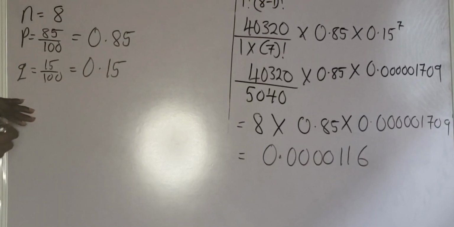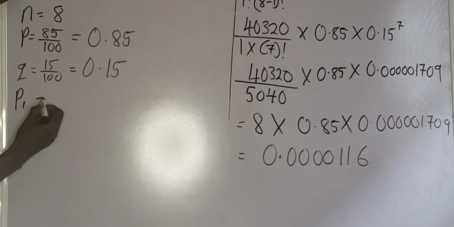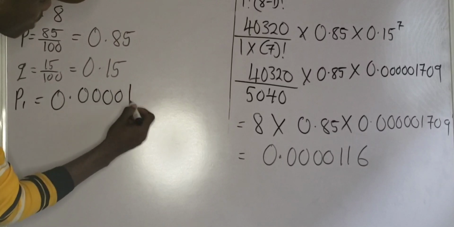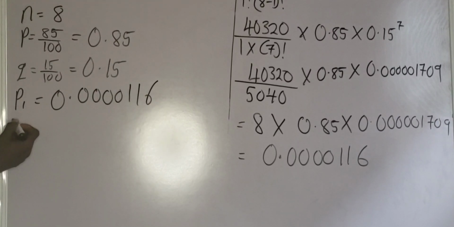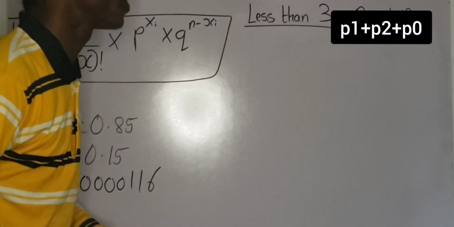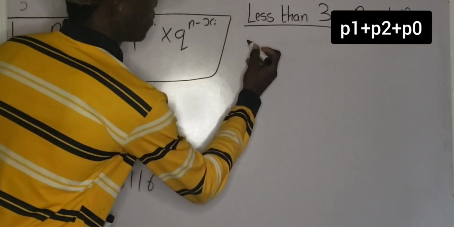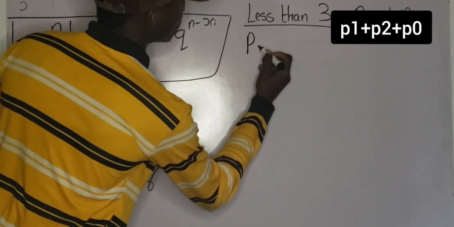So let me write this probability somewhere. Probability that one will survive is 0.0000116. You understand? So let us determine the probability that 2 will survive also. Okay? So let's determine the probability that 2 seedlings will survive. So 2 seedlings, probability of 2 seedlings.